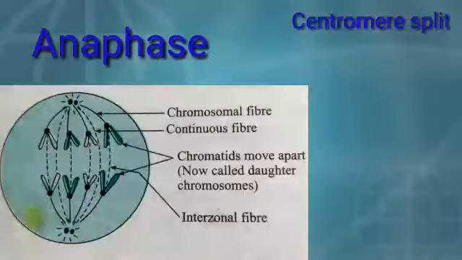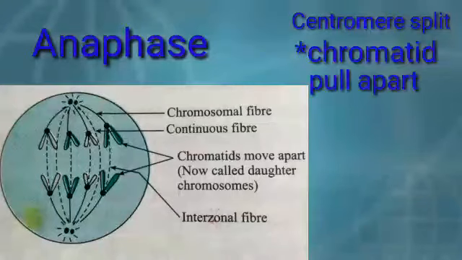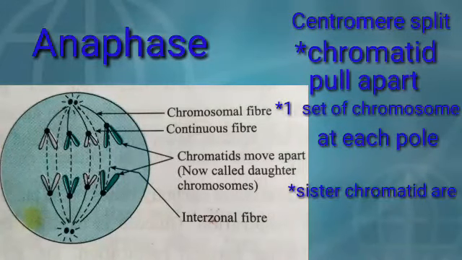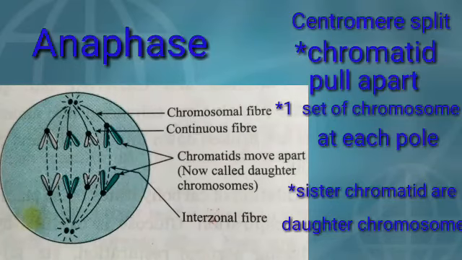The next phase is the anaphase. In this anaphase, you can see that the centromere is split. They are just the chromatid fibers. They are getting pulled apart from each other toward two opposite poles. Sister chromatids become the daughter chromosomes. This is looking like a bunch of bananas. The thread-like structures are pulling the chromatid fibers towards the opposite poles.